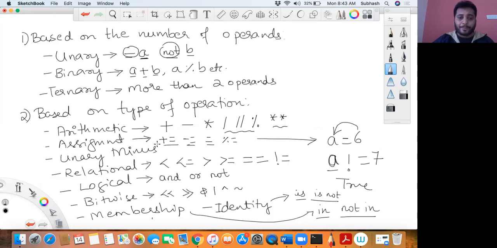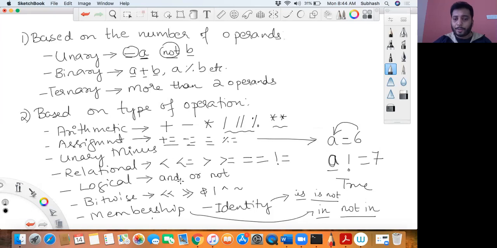Then we have the assignment operator. You know how to use this assignment operator. It is sometimes called a shortcut operator. These are used to assign values from the right hand side to the left hand side, and along with that, doing some arithmetic operation mentioned over here, adding and then storing it. Then we have unary minus to negate a particular number, and the relational operator, which will result in a true or false value: less than, equal to, greater than, equal to, and not equal to.